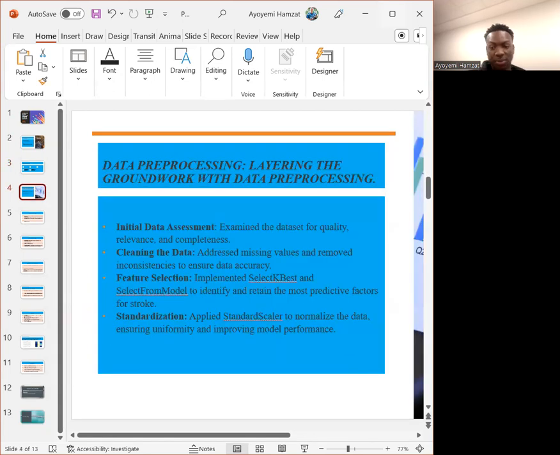Moving on to slide 4, in data processing, I focused on cleaning and preparing our data sets. The most crucial foundation before you start any machine learning algorithm is to clean your data and make sure it's as effective as you want it to be. Key steps included addressing missing values, the NaN values in my data sets, and also using SelectKBest and SelectFromModel for feature selection, all standardized to ensure uniformity across our machine learning training models.